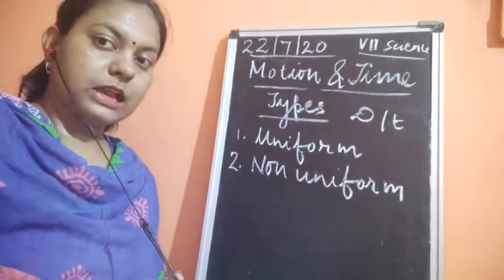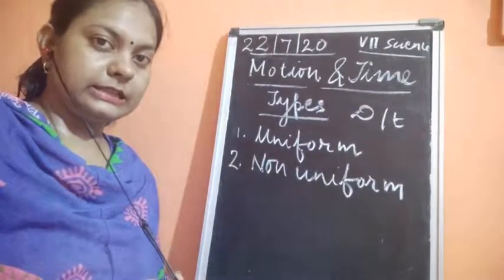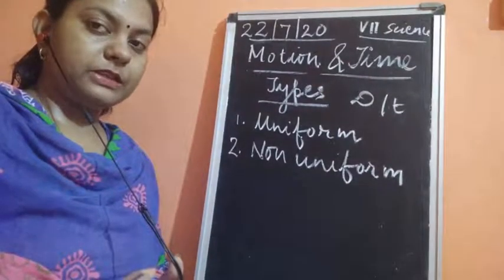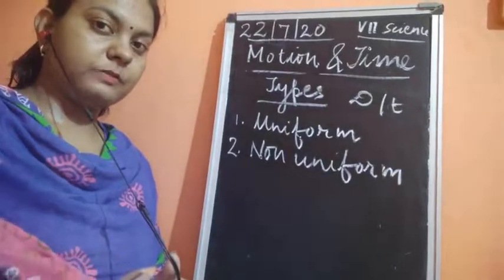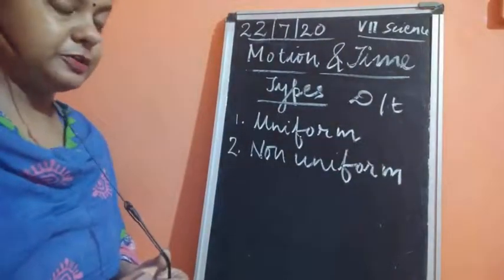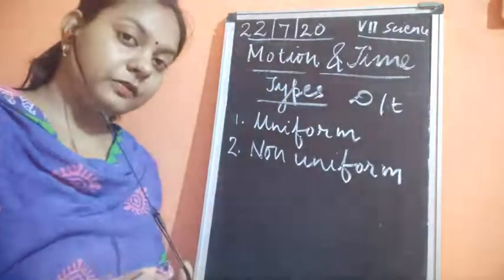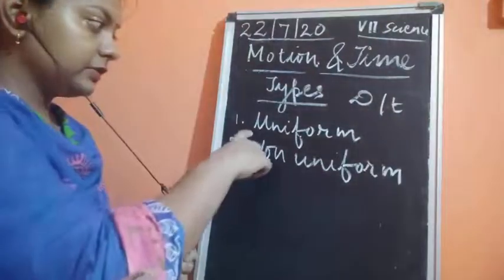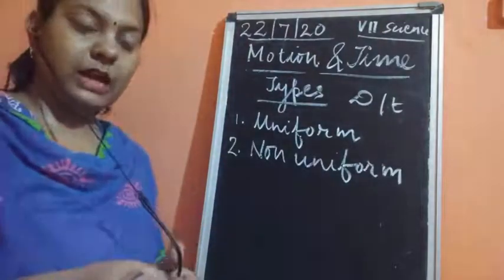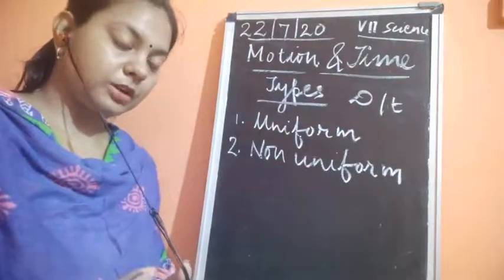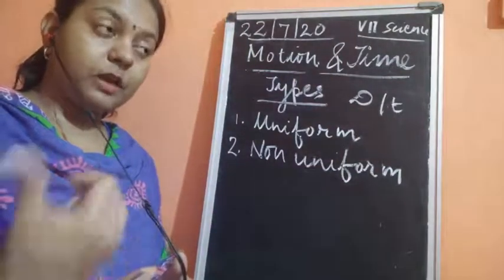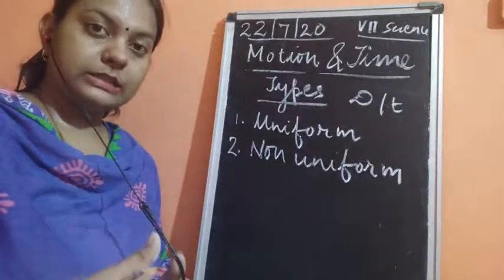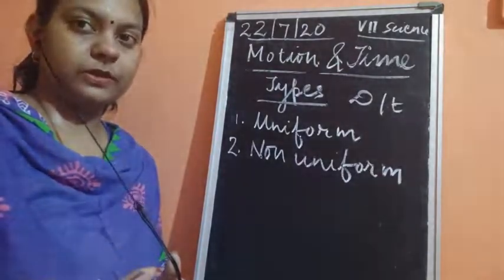So this is how we can understand very easily that, for example, if a train or a bus is traveling with a uniform speed, it is said to be in uniform motion. Uniform motion and uniform speed are considered to be the same. Whenever we talk about uniform speed, it means an object is covering equal distance in equal interval of time.